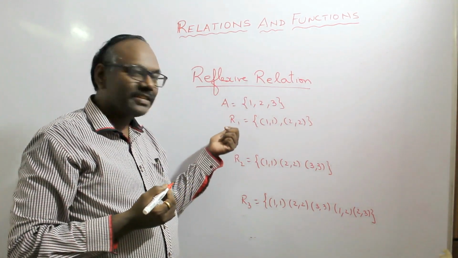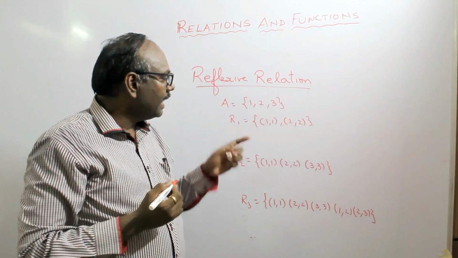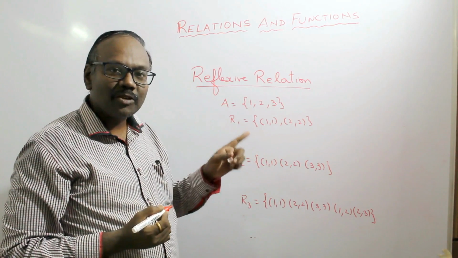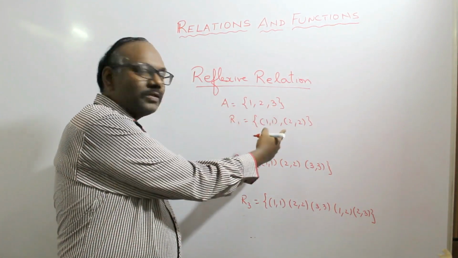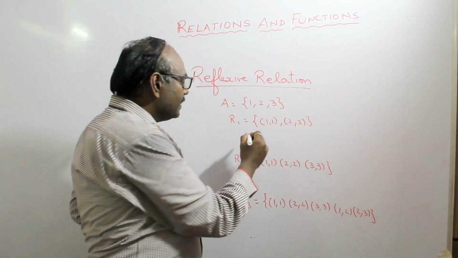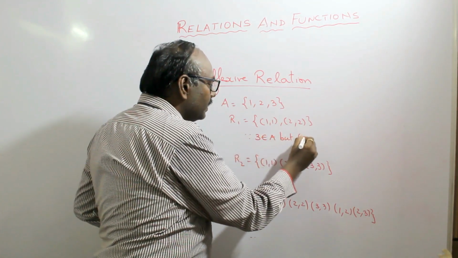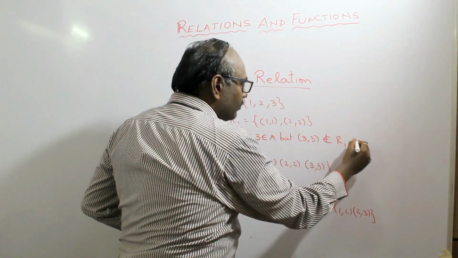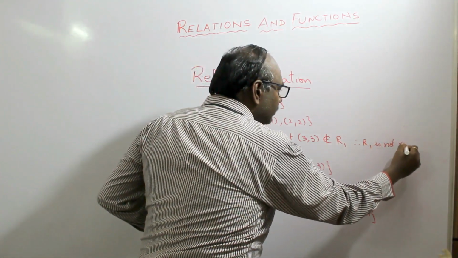Now let us see the first relation. R1 contains the ordered pairs 1, 1 and 2, 2. And as we discussed, if R1 has to be reflexive, for every x belongs to A, x comma x should belong to the relation. Here if you see, 3 belongs to A, but there is no 3 comma 3 which belongs to R1. Therefore R1 is not reflexive. So we write, since 3 belongs to set A, but 3 comma 3 does not belong to R1, therefore R1 is not reflexive.